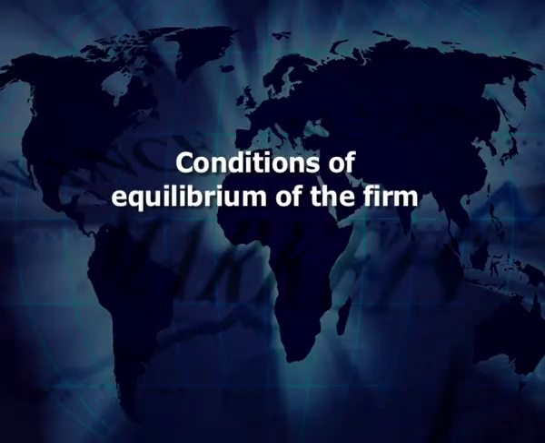Therefore, it is necessary to understand in detail the conditions of equilibrium of the firm in the market of perfect competition. Now, let us discuss the conditions of equilibrium of the firm.